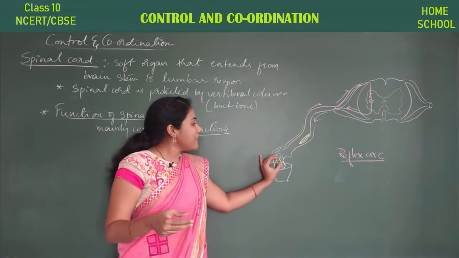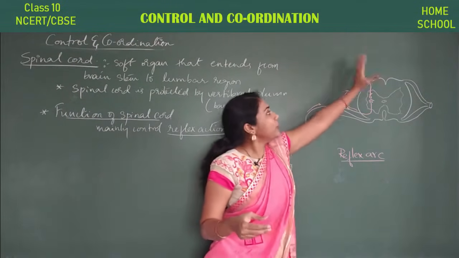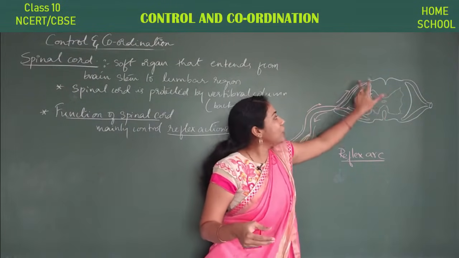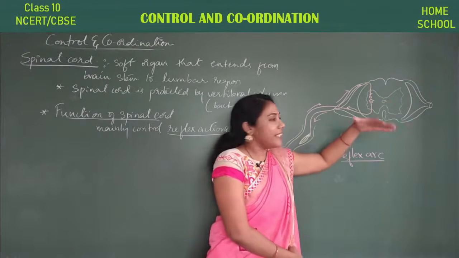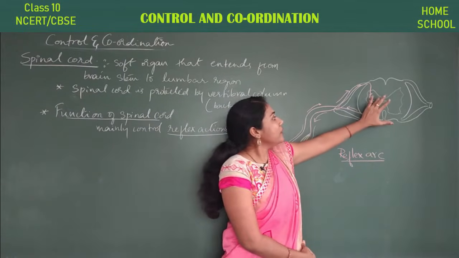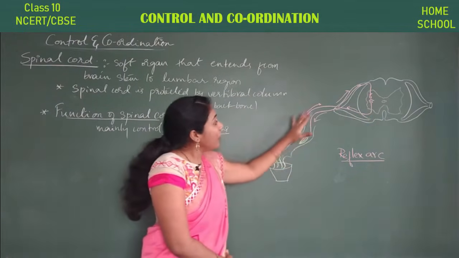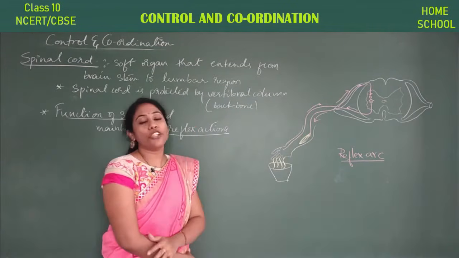This is the spinal cord, and if I cut the spinal cord, it can be seen like this. Information goes to the spinal cord, and the spinal cord sends a signal to the hand muscle, and then you take out your hand.